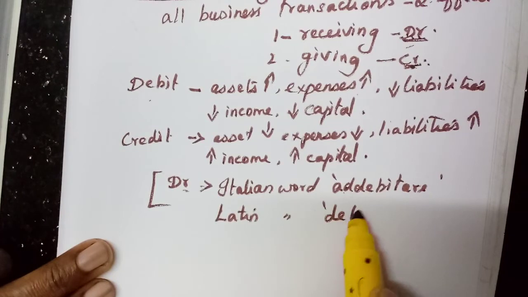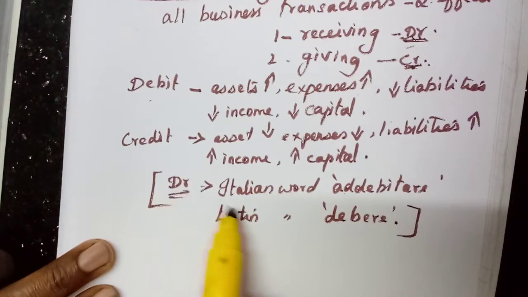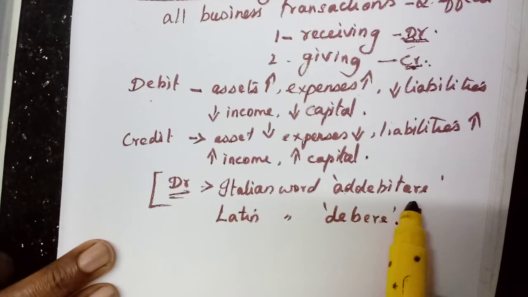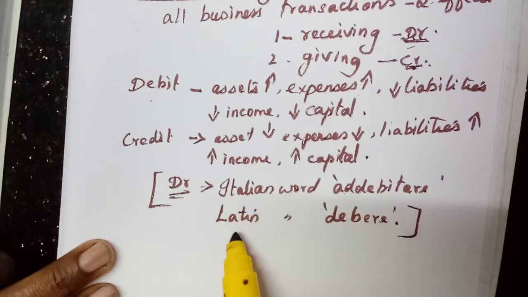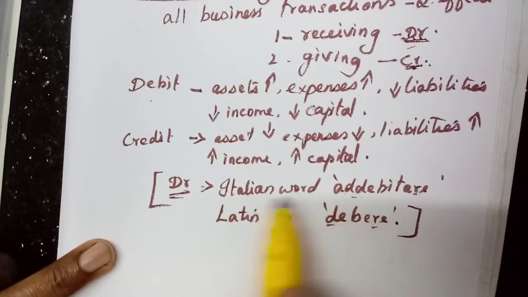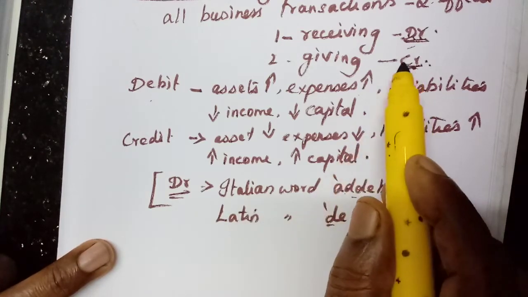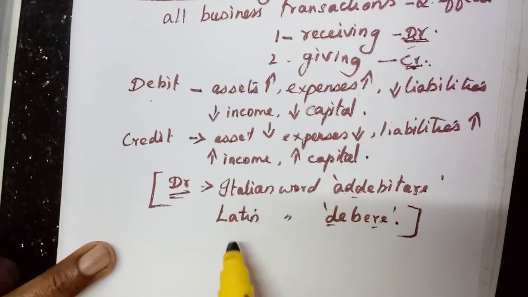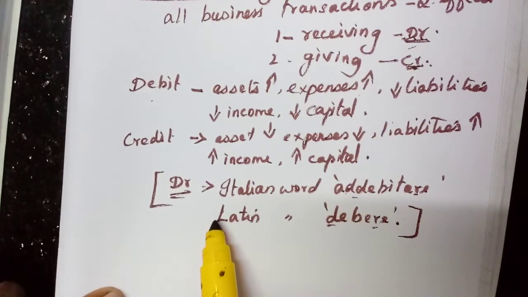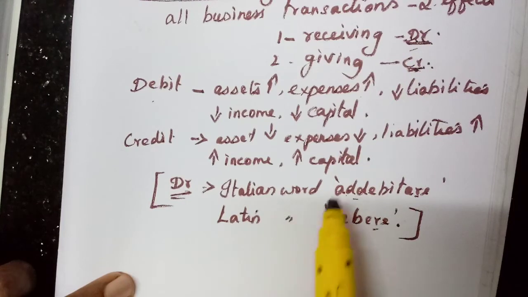The Latin word deber is the basis for this word debtor. That is the short form given, the root word being ad debitor, Italian, and deber, Latin. Thus the R, DR. They have given debtor. There is nothing related to the creditor; CR is already there as its short form. You may have the doubt, in debit only DBIT is there, R is not available, so from this word only the DR has come.